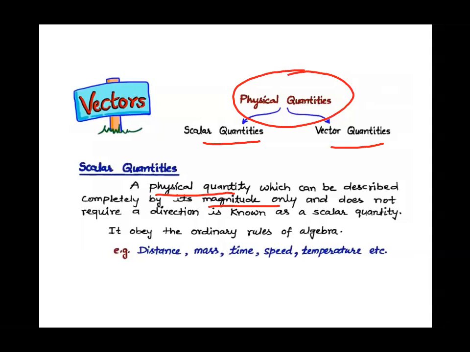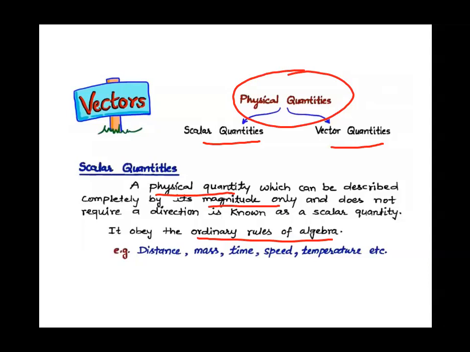Secondly, scalar quantities obey ordinary rules of algebra. Suppose I take you, Devyanshu and Akash. Suppose Divyanshu's mass is 50 kg and the mass of Akash is also 50 kg. I make them sit on a wooden block which is of 20 kg.